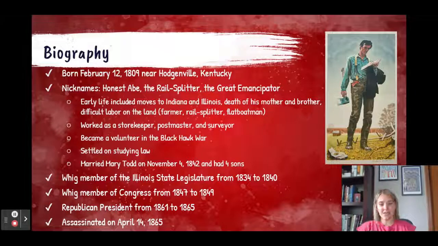He ended up settling on studying law and then later ended up marrying Mary Todd, and they had 4 sons, of whom only 2 survived to his assassination, and only 1 really survived into adulthood. Politically, he was a Whig member of the Illinois State Legislature. He was a Whig member of Congress, and he became the Republican president from 1861 to 65 when he was assassinated. So there are some of the basic details. Now let's get into what you should remember for the AP curriculum.